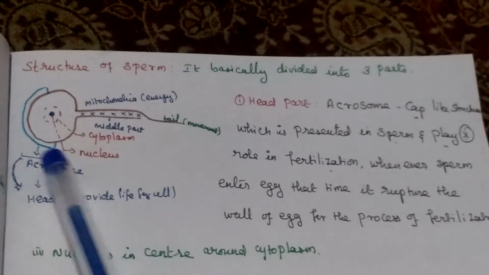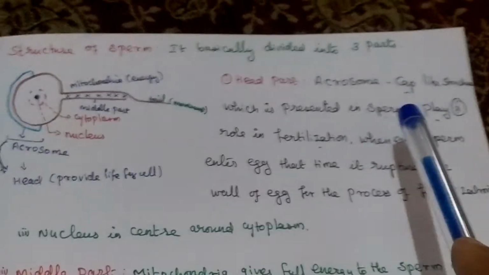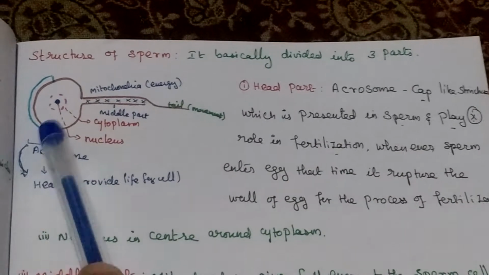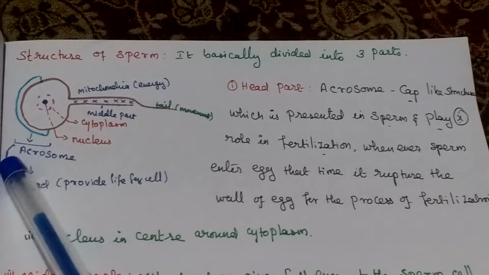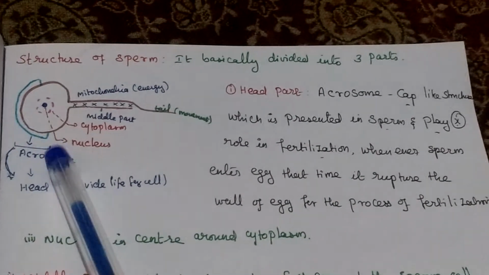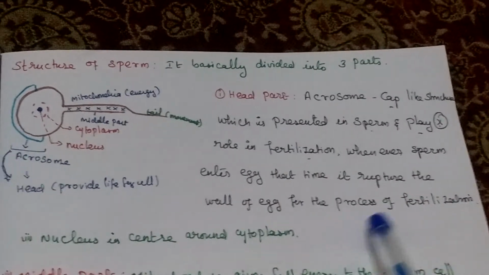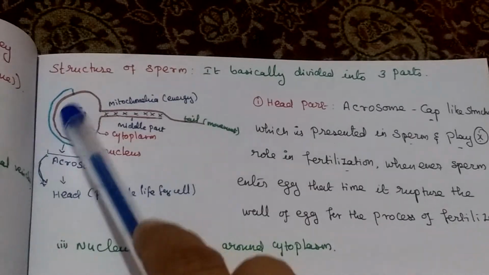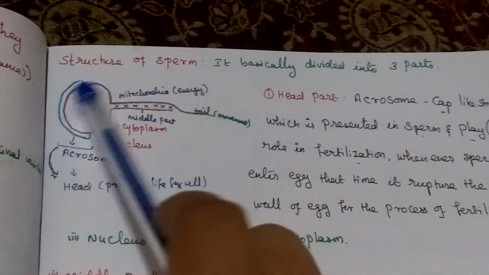The head part has the acrosome, this head cap like structure. The acrosome present in this sperm plays an important role in fertilization. Whenever this sperm enters the egg, at that time it will rupture. With the help of the acrosome only, it will rupture the wall of the egg for the process of fertilization. The head part also has a nucleus surrounded by cytoplasm.